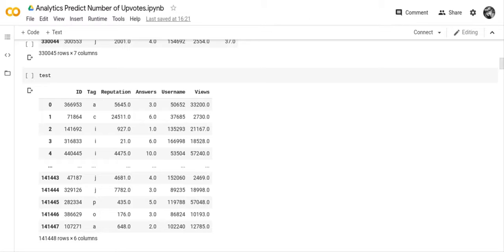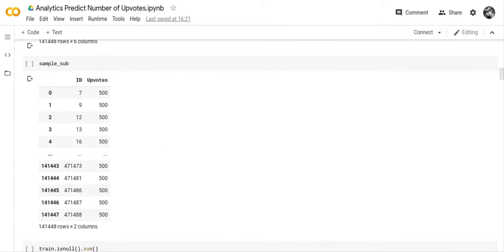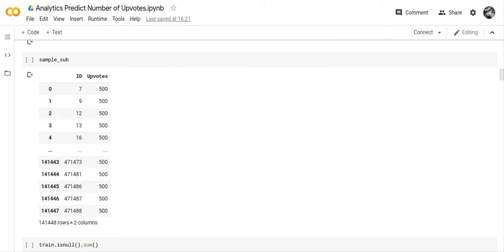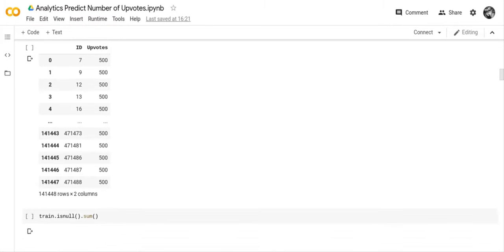The test file doesn't have upvotes, and the reason is because we're going to be predicting what the upvotes are going to be. And this is the sample sub. This is the format of the submission that we needed to submit to Analytics Vidhya.